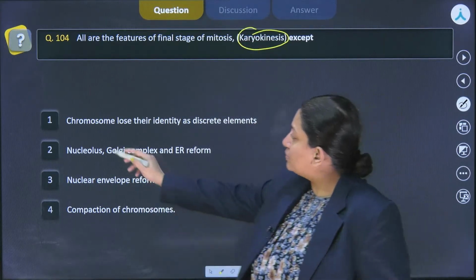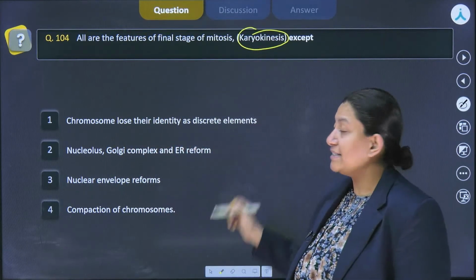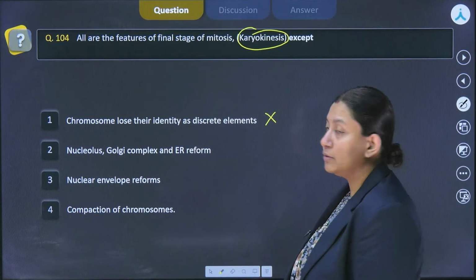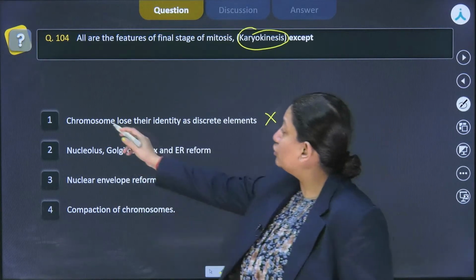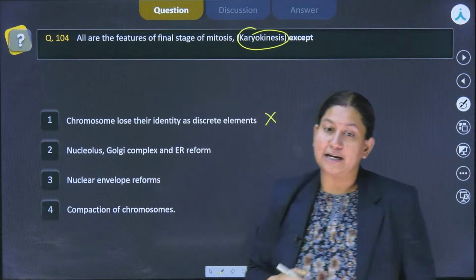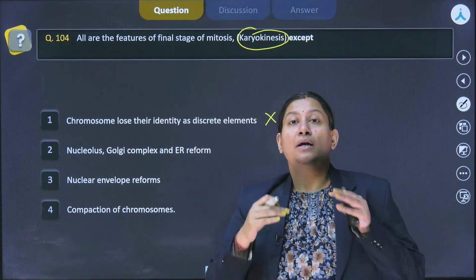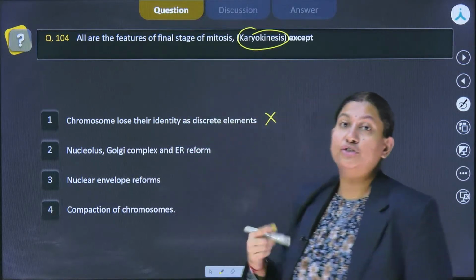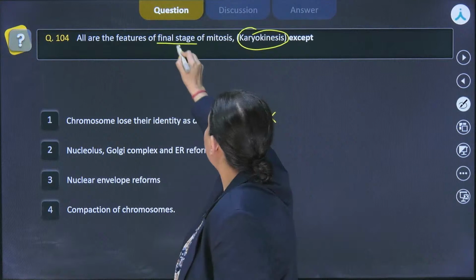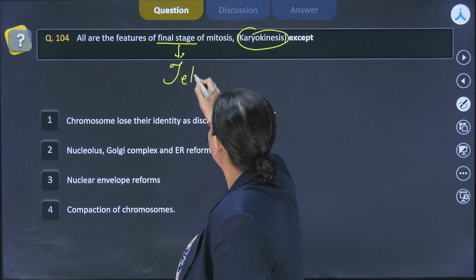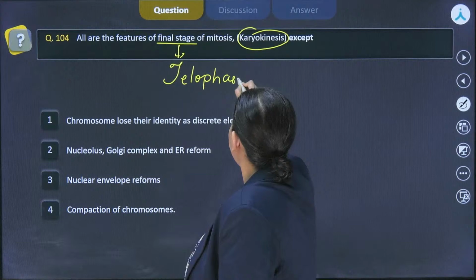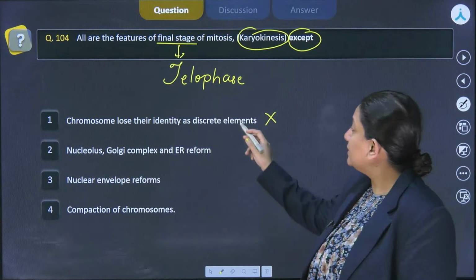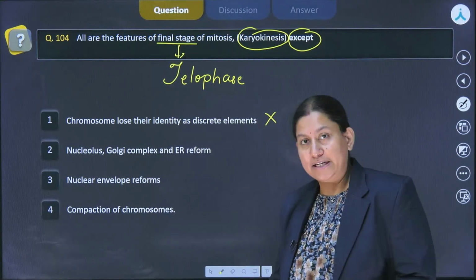So, the first option says chromosomes lose their identity as discrete elements. So, we could rule out this particular one. Why? Because when we say that chromosomes lose their identity as discrete elements, that means we are referring towards the decondensation of it. And this question is asking that all of them are the features of the final stage of karyokinesis. Final stage means they are talking about telophase, and we have to talk about the one that is not a feature of it. So, this is the decondensation, a characteristic event of telophase.